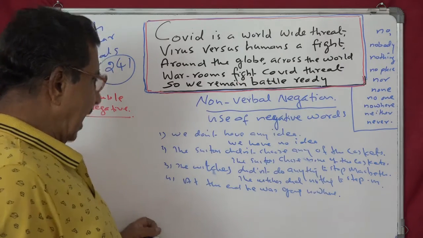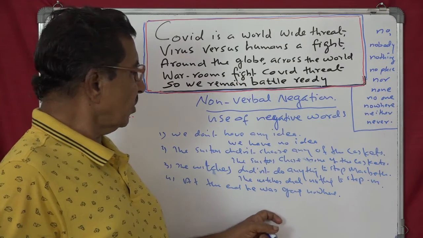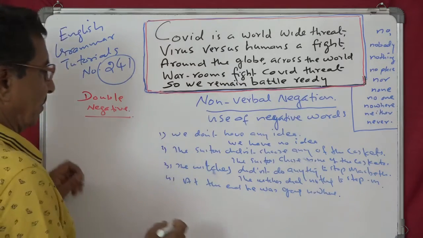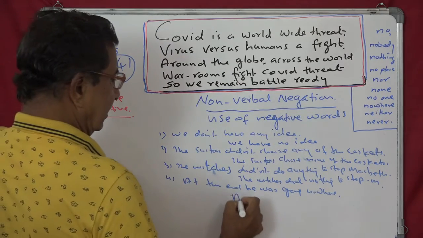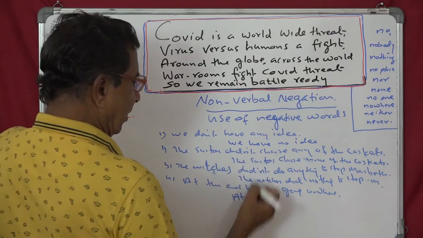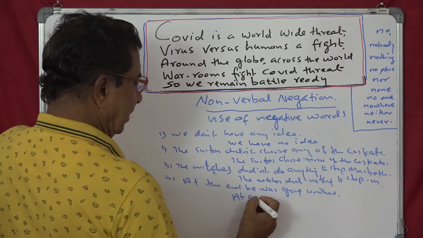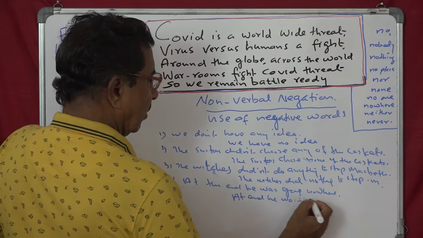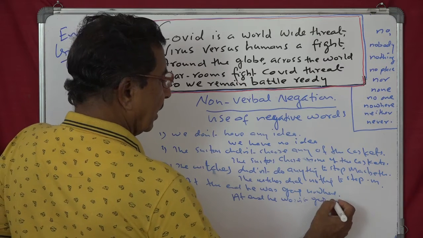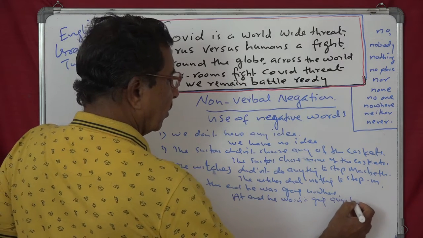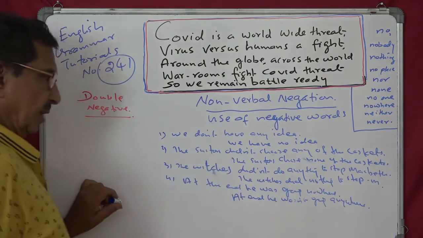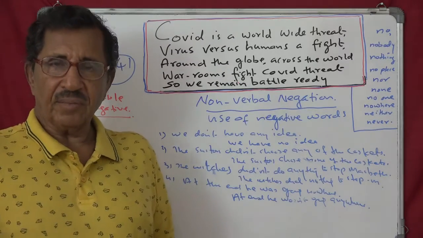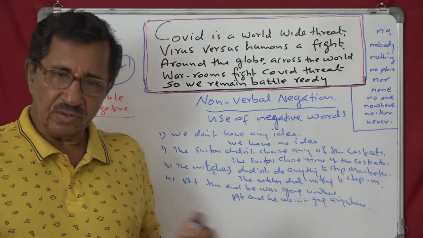At the end he was not going anywhere. At the end he wasn't going anywhere. That's the reverse of what we have been doing. Nowhere will become anywhere. So we can change from verbal to non-verbal and non-verbal to verbal.